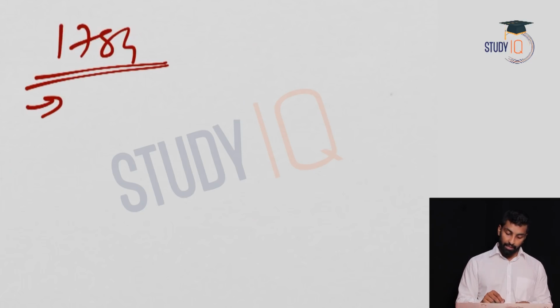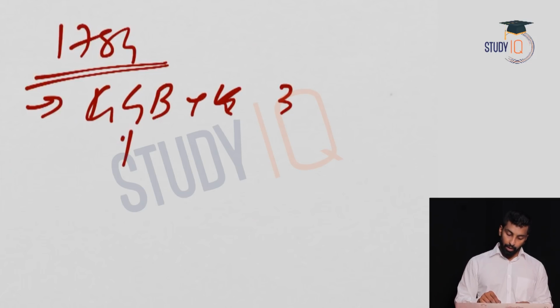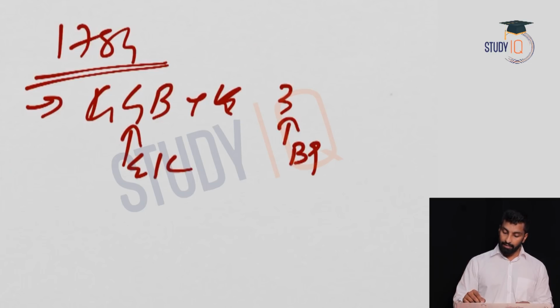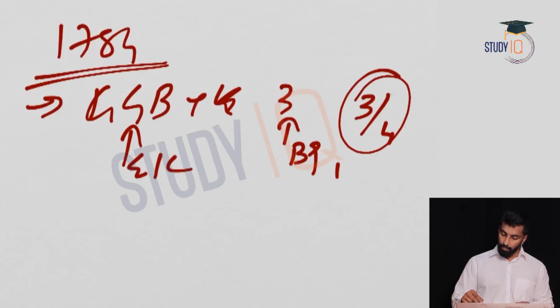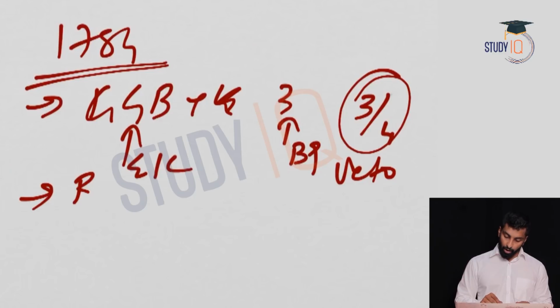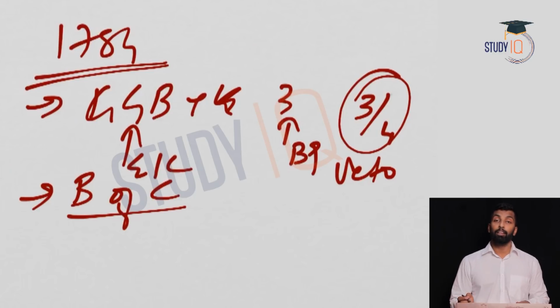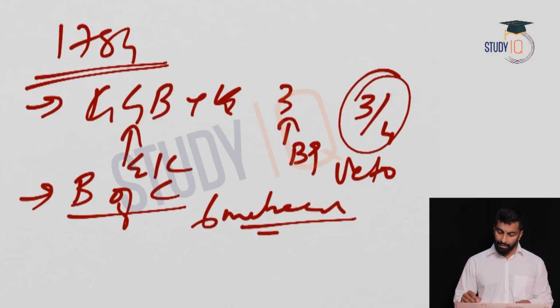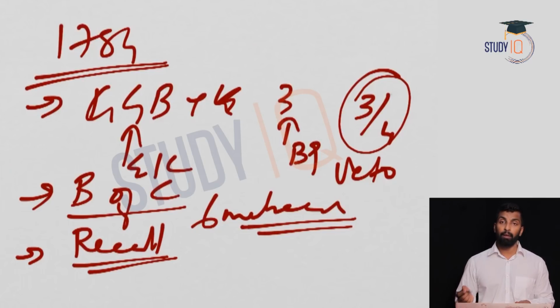Now we have seen 3 provisions. Governor General of Bengal plus 4 became 3. Appointment is East India Company, and this is appointed by British Parliament, and decisions are taken on the basis of majority, but there was a veto. Second, a board of control was established at England to control the affairs of East India Company in India with 6 members, and this was abolished after 1857 revolt, right? Now there was a provision of recall. That means the British Parliament can recall any of its official, including the Governor General, if they are not satisfied with the person, right?